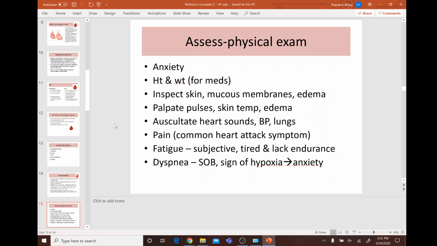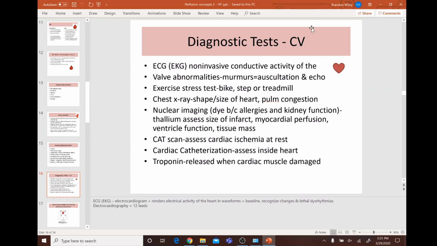Stuff like that. So on the physical exam, we're going to see, are they anxious? We're going to check their height and weight, specifically for meds. We're going to inspect their skin, their mucous membranes and edema, palpate pulses, skin temperature and edema, auscultate heart sounds, blood pressure, and lungs. If they have any pain, that's a common heart attack symptom. And if they have fatigue, subjective tiredness and lack of endurance, and dyspnea, like shortness of breath, which is a sign of hypoxia, that can also cause anxiety.